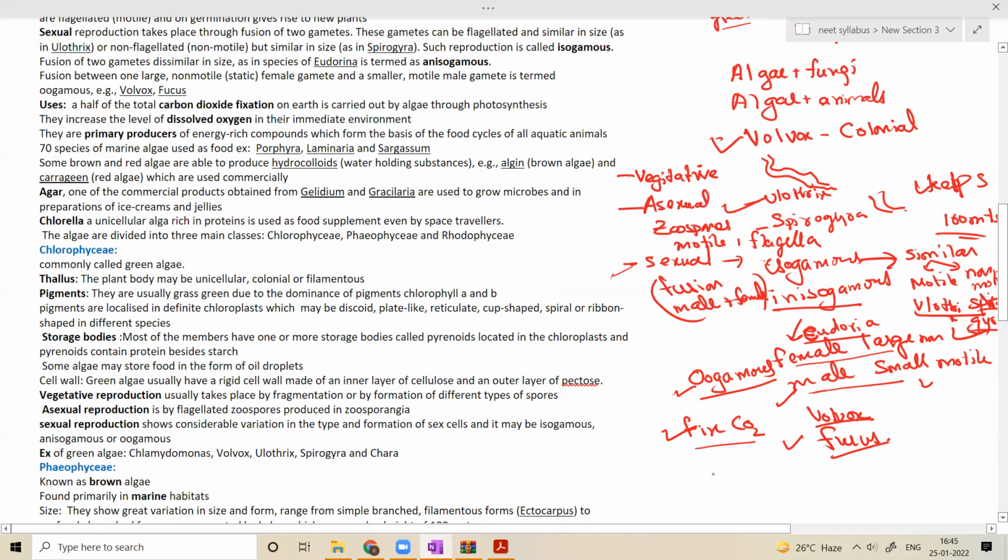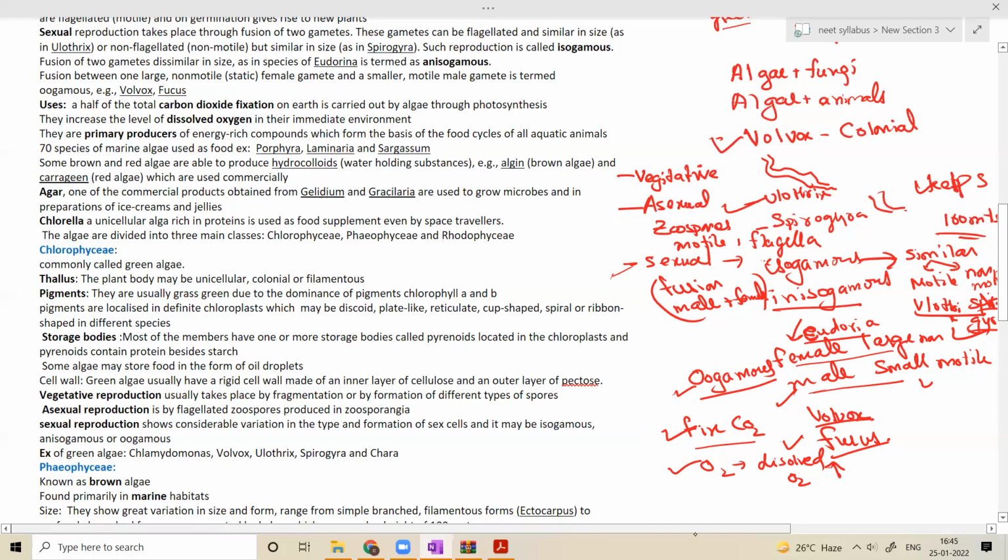One more thing, by releasing oxygen, they increase the dissolved oxygen in the aquatic habitats. So they fix carbon dioxide, and they increase the dissolved oxygen.